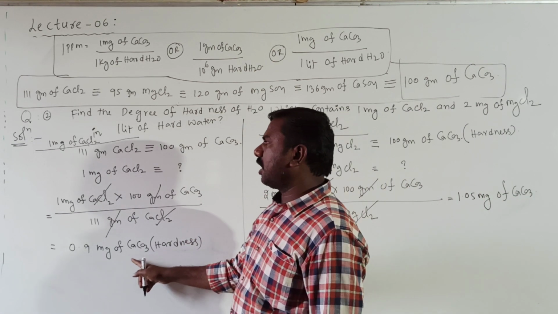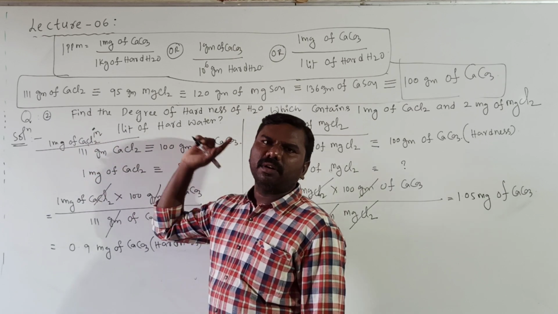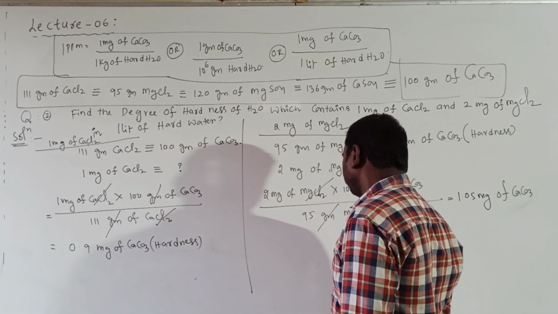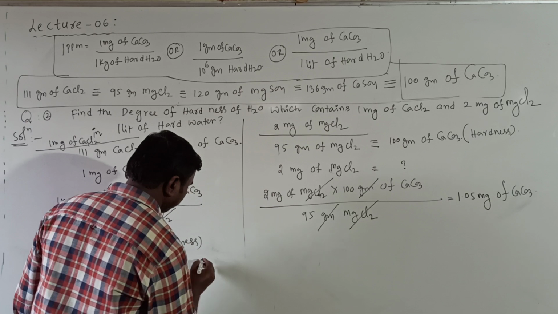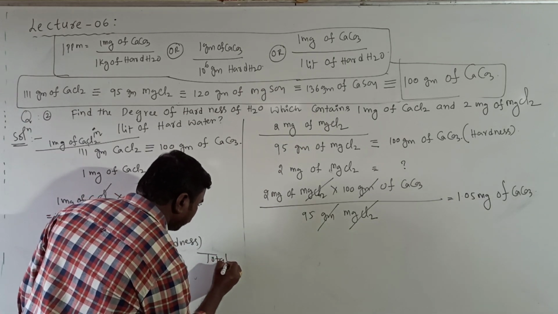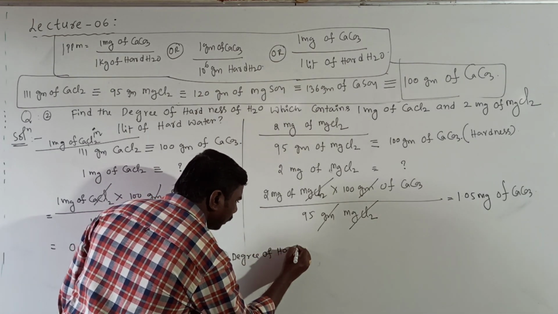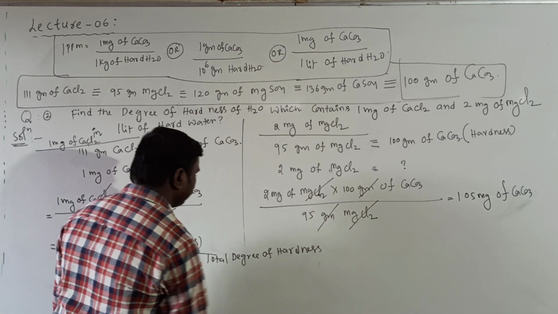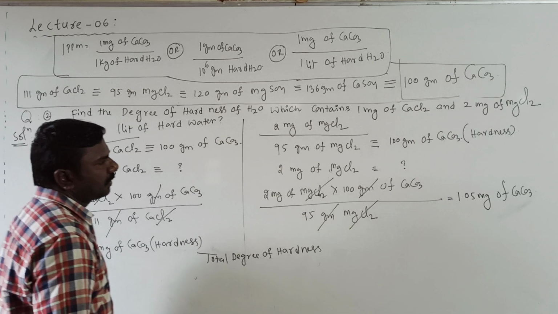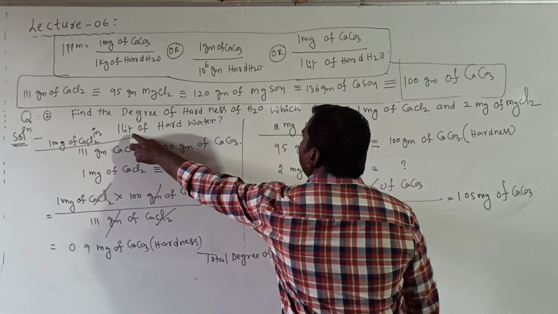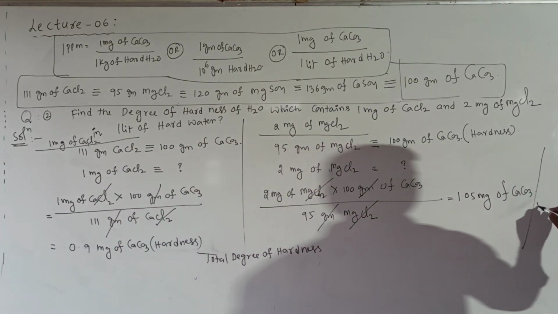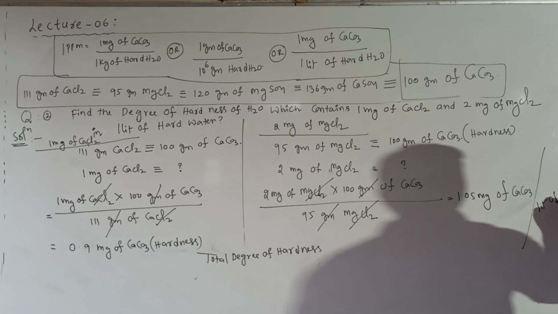So this is the contribution of 1 milligram of CaCl2. Total degree of hardness is equal to... This is present in how many liters? 1 liter of water.